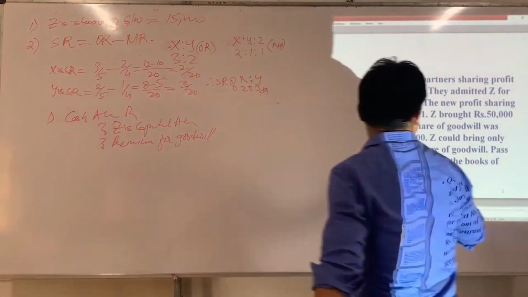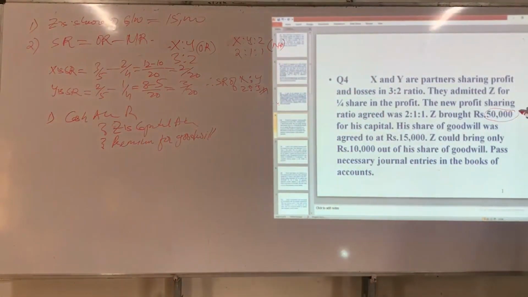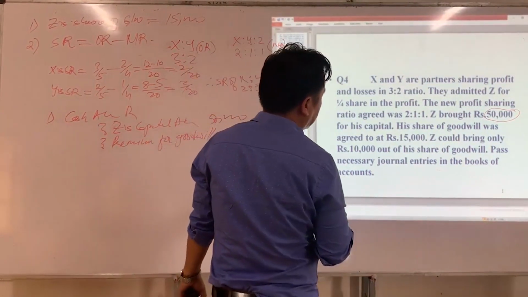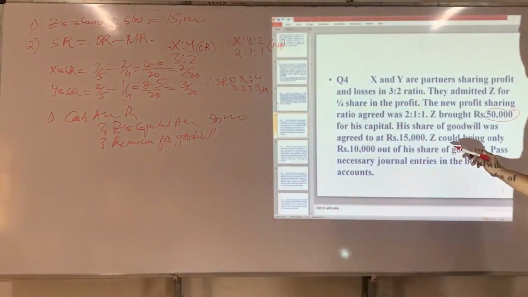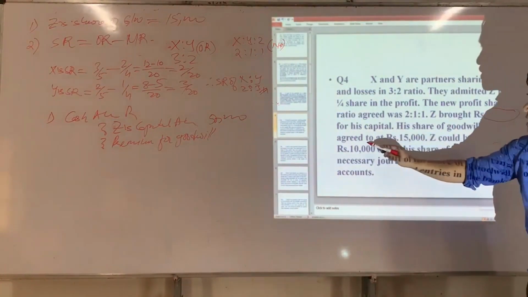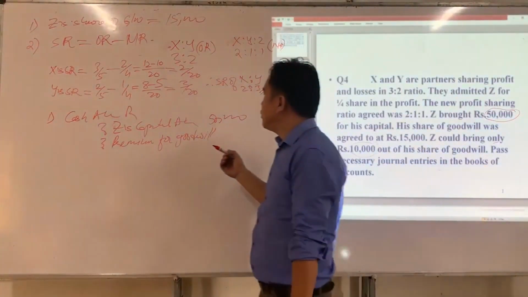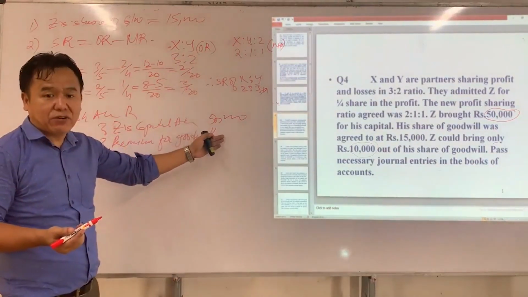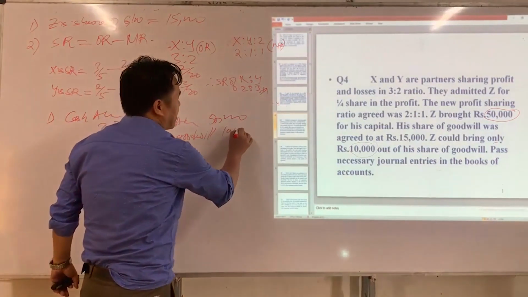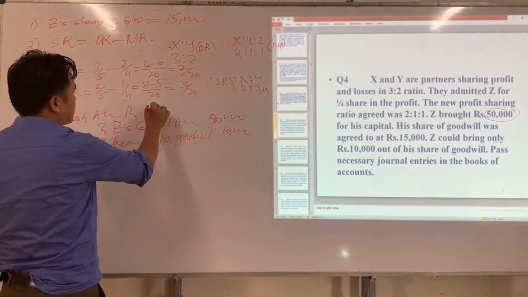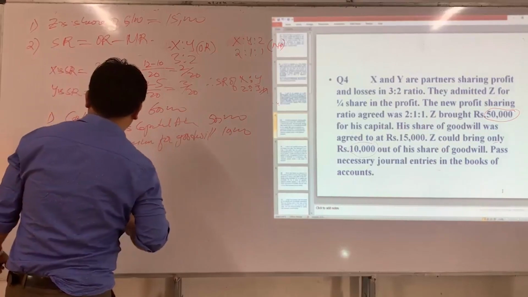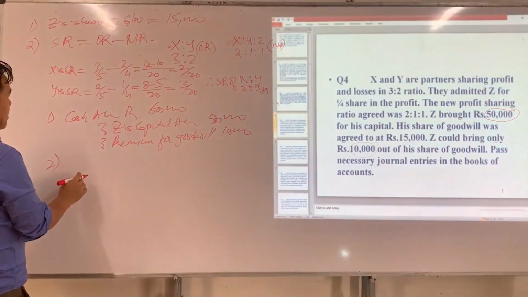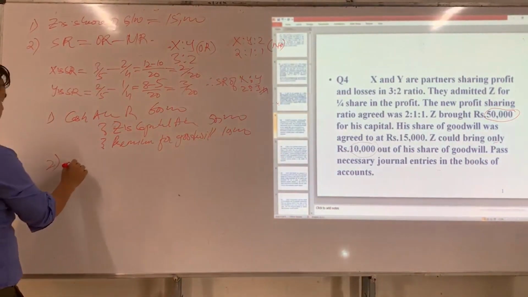So Z has brought rupees 50,000 as capital, and here Z would bring only rupees 10,000, which means goodwill to be brought in by new partner is 50,000, but he has brought only 10,000. So we have to write 10,000. We can't write 50,000. In total, how much he has brought? 60,000. Now, the premium brought in by new partner should be transferred to whom? Sacrificing partner. Who are sacrificing partner? X and Y.